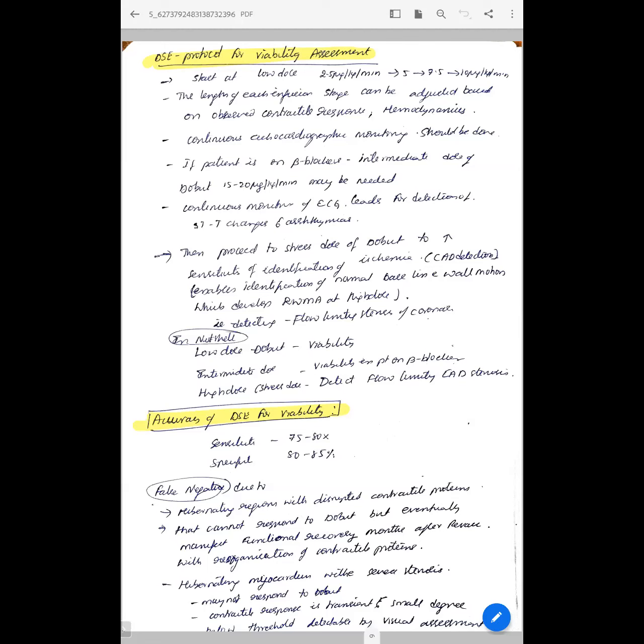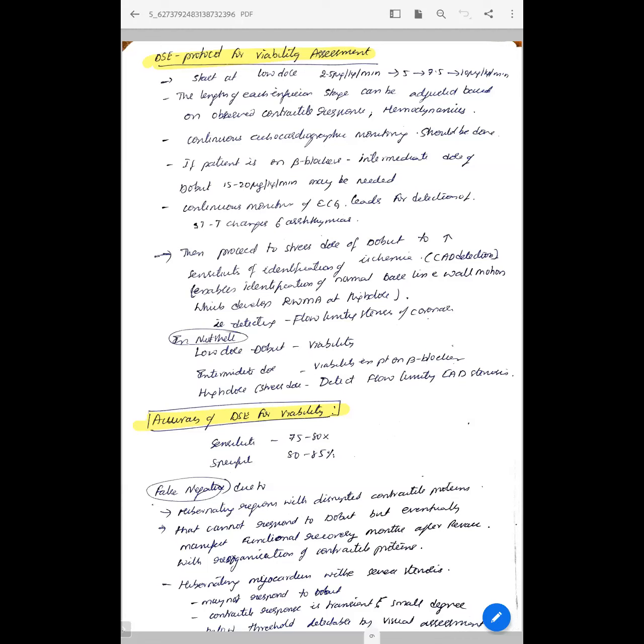So what is the accuracy of DSC for viability? Sensitivity is around 75 to 80% and specificity is 80 to 85%. And why do we get false negative tests? It's because of the hibernating region with disrupted contractile proteins. For example, chronic hibernating myocardium, in which myocardial proteins are lost, or because of apoptosis or abnormal contractile proteins, this can cause a false negative.